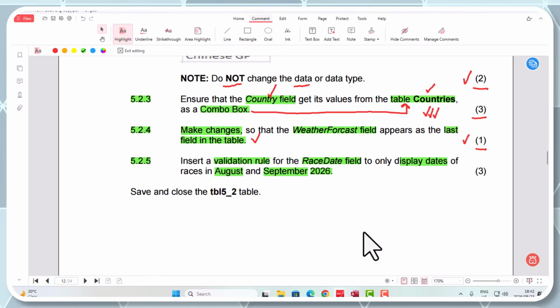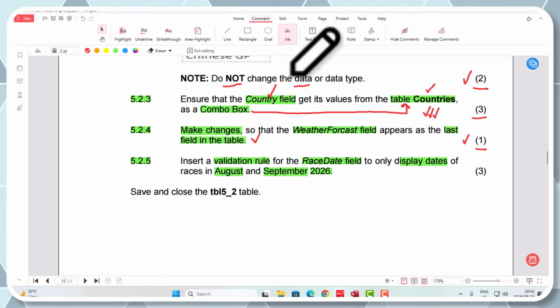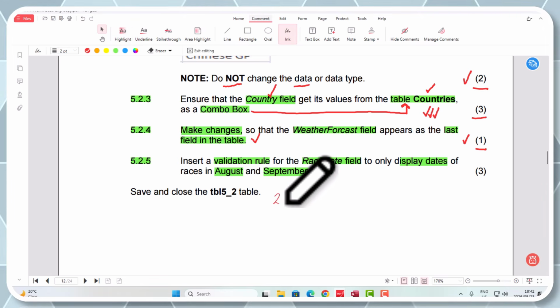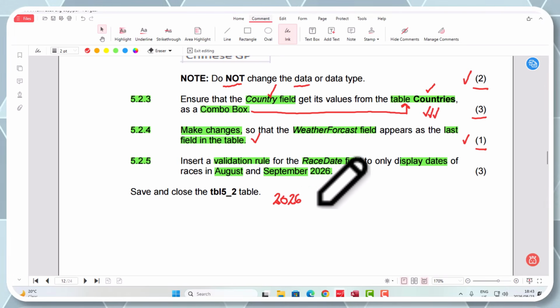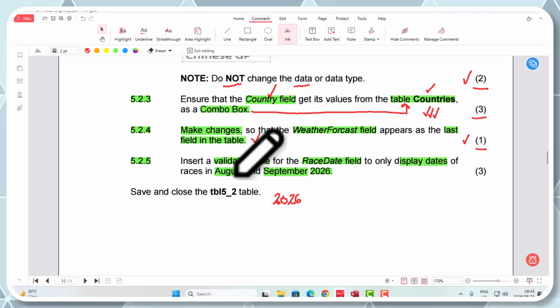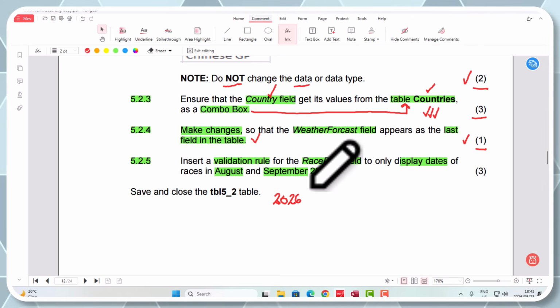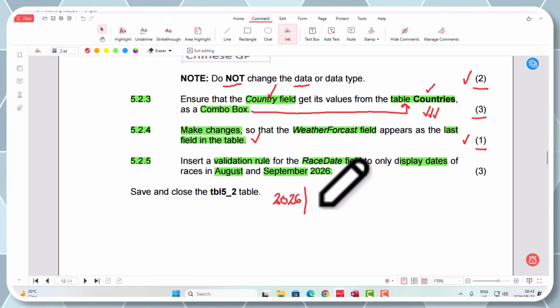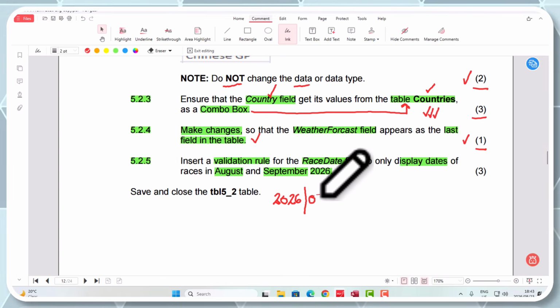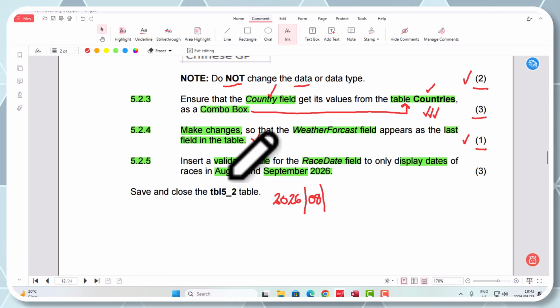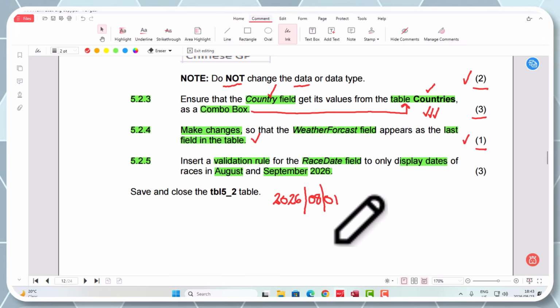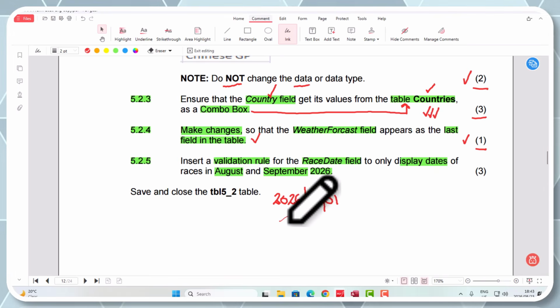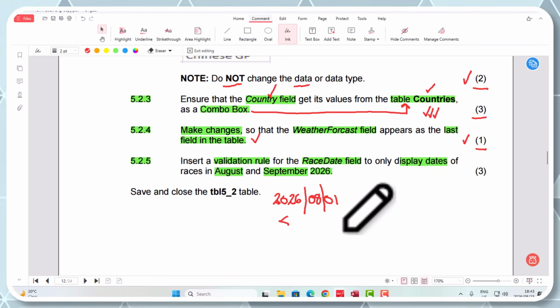Okay, now remember how we do dates in Access. We start with the year, 2026, right? Now, August is before September, am I right? So let's go slash: January, February, March, April, May, June, July, August is 08. And then the start of August is 01. That's going to be our youngest date. Are you guys happy with that?